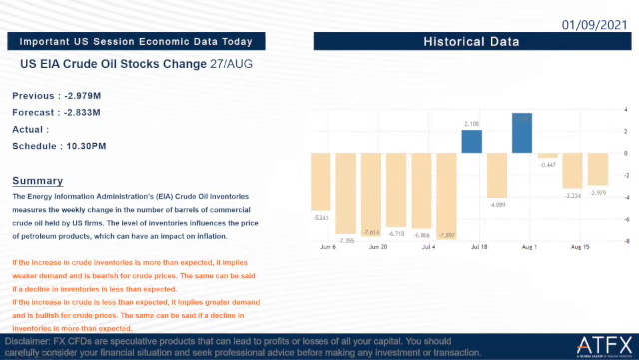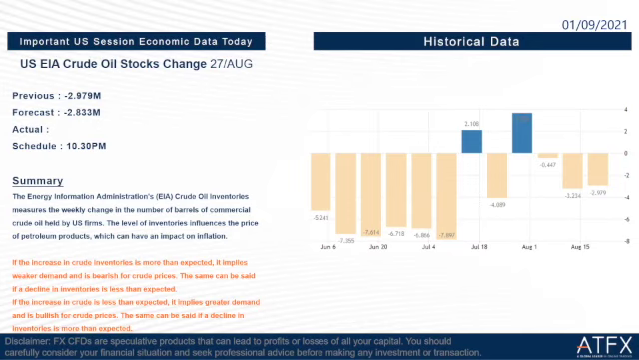So we go to the last one of our important economic data today. So US EIA crude oil stocks change 27 August. Previous is negative 2.979 million, and the forecast is negative 2.833 million. So we will know the actual at 10:30 tonight.